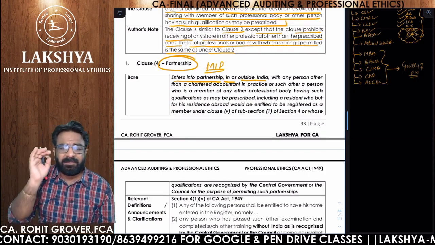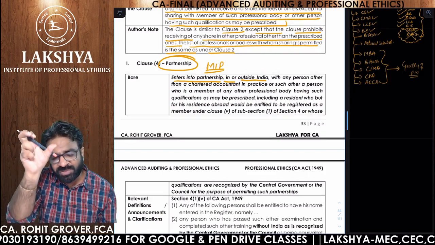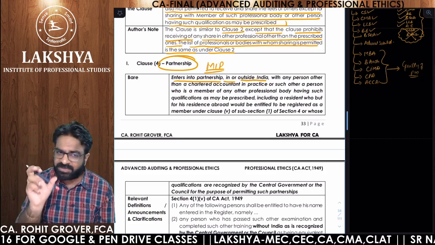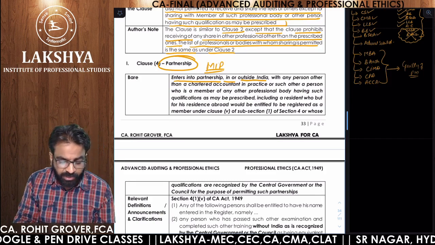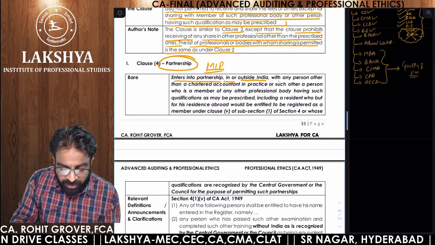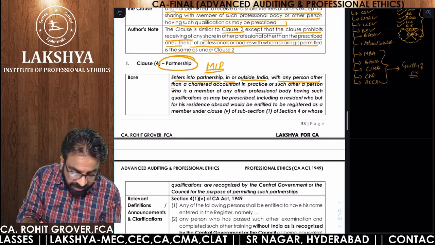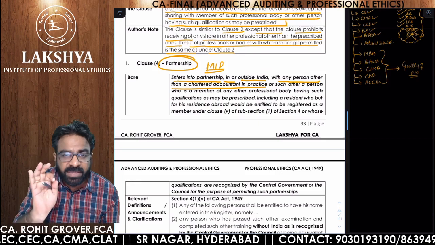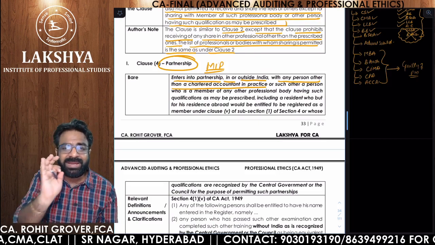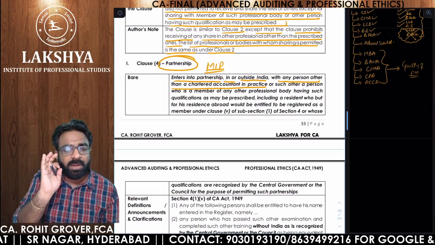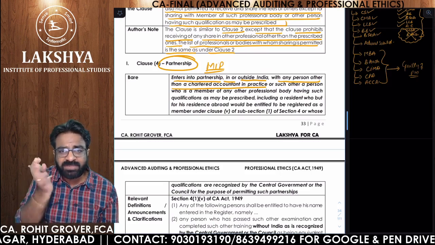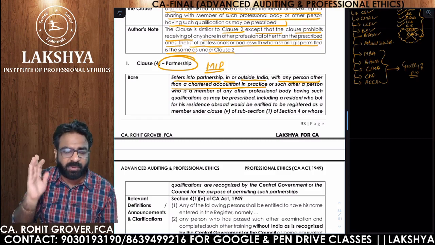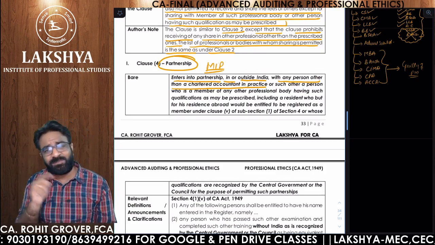So remember one thing, member in practice is the common phrase which you have to use in all these 12 clauses. Why? Because all the 12 clauses are only talking about members in practice. So enters into partnership in India or outside India with any person other than chartered accountant in practice. So you can enter into a partnership with a chartered accountant in practice, but if you are entering into partnership in India or outside India with someone other than a chartered accountant in practice, but sir, you told 6 professionals also.